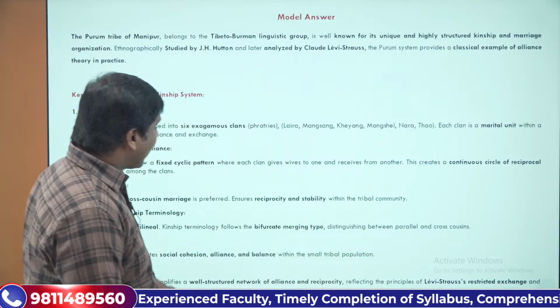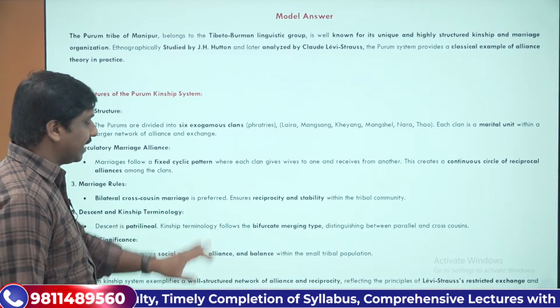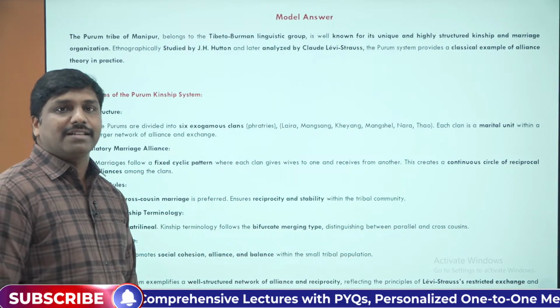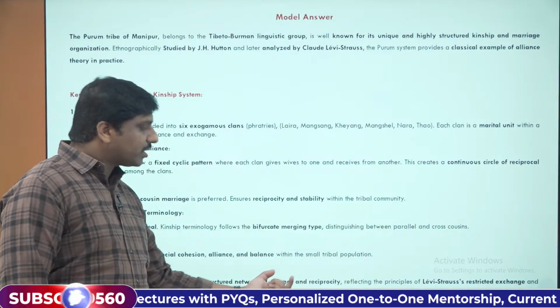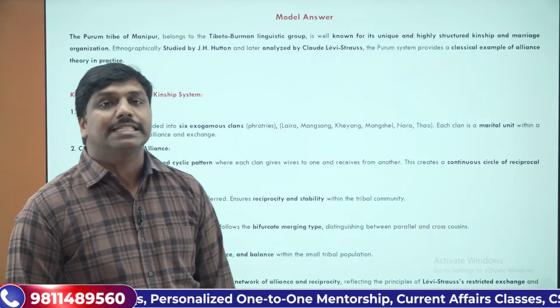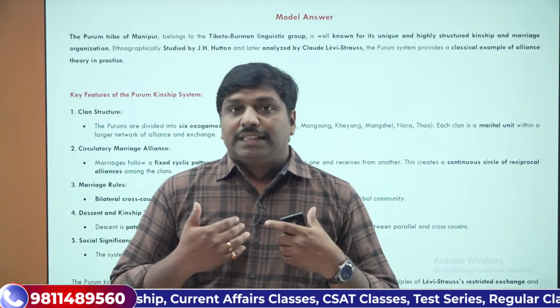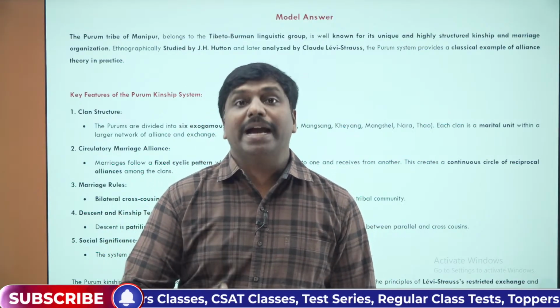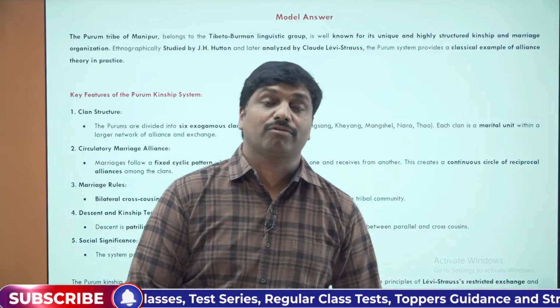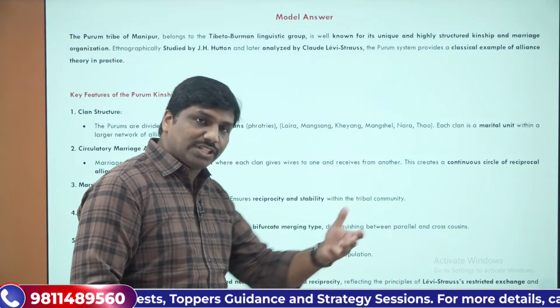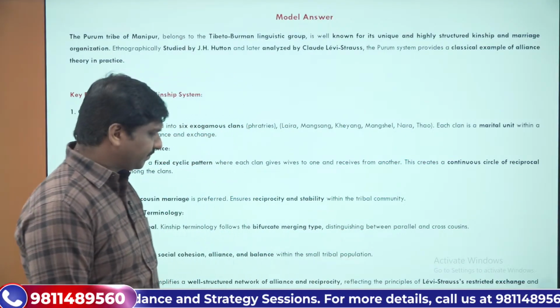Now, how can you conclude this particular answer? The Purum kinship system exemplifies a well-structured network of alliances and reciprocity. They follow the bilateral cross-cousin marriage system. So alliances would be made, and reciprocity, taking and giving. So that's all.